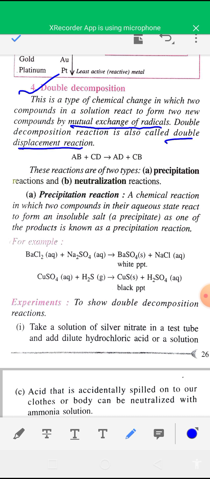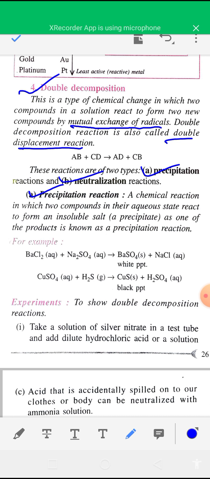And double decomposition reactions are of two types: precipitation reaction and neutralization reaction. So first type of double decomposition reaction is precipitation reaction. So what is a precipitation reaction? First you have to know what is a precipitate. Precipitate is a solid insoluble product that is formed after the reaction.